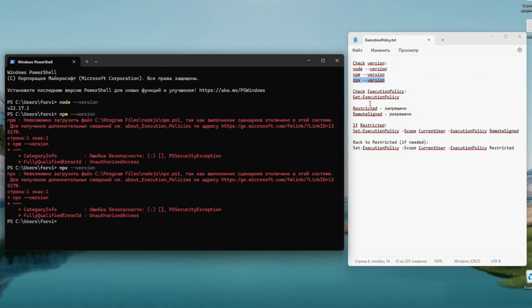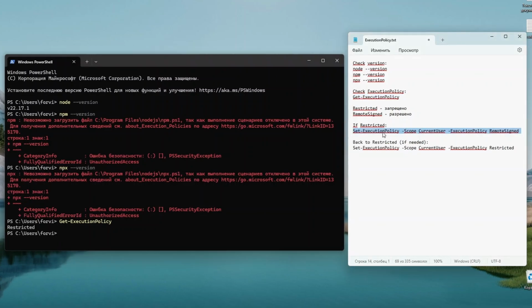Let's check if Windows allows running scripts. Run the command Get-ExecutionPolicy. If the terminal responds with Restricted, that means script execution is forbidden. And we need to set the mode to RemoteSigned instead of Restricted.